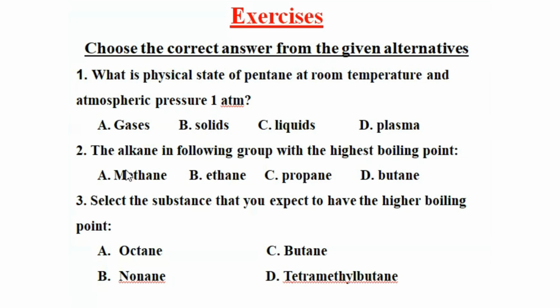Number 2, which alkane in the following group has the highest boiling point? An alkane that has the highest boiling point is the alkane that has the highest number of carbon atoms: methane, ethane, propane, butane. The answer is butane. Number 3, select the substance that you expect to have the higher boiling point. Boiling point increases with an increase in carbon number. A, octane; B, nonane; C, butane; D, tetramethylbutane. Octane contains 8 carbon atoms. B is the answer because nonane contains 9 carbon atoms.